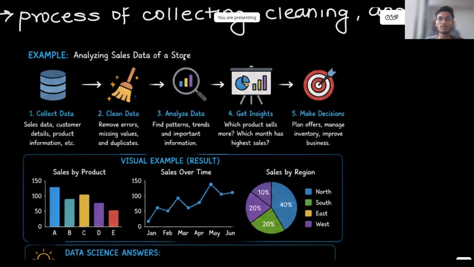Which is the one product whose sales are down or whose sales are more, which month has the highest sales, and which region has particularly the highest sales. Basically, these are some insights which you can get from that particular data. And using those insights, you can make decisions, plan the offers, manage the inventory, improve the business. So basically, this is nothing but data science. You're just collecting the data, cleaning it, analyzing it, interpreting it, and making some decisions to grow your business or to manage the inventory like this.